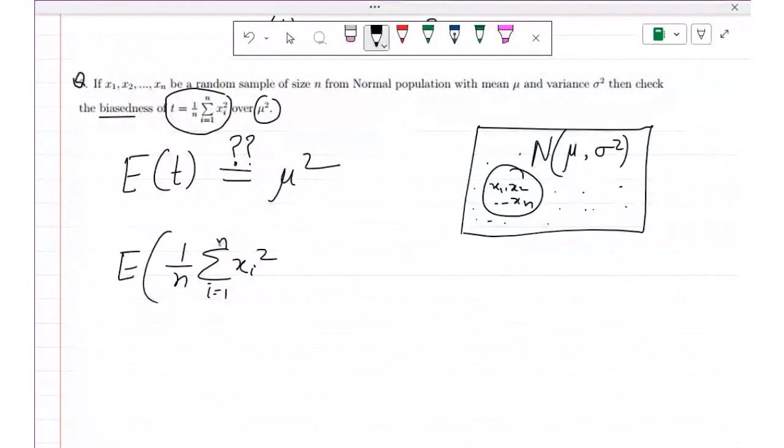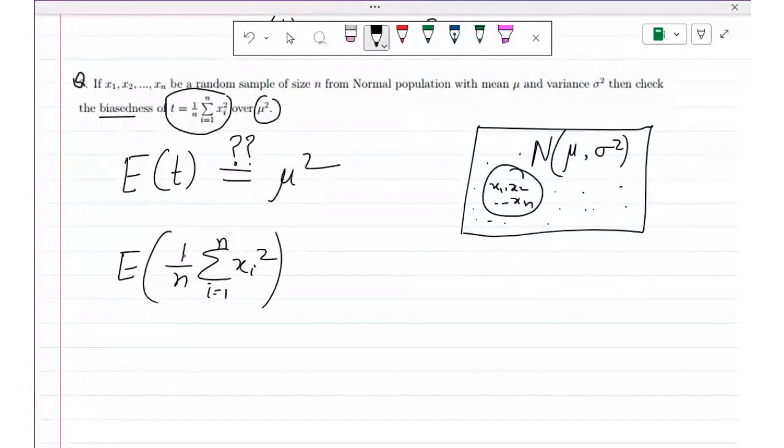Now we will use the property of expectation: a constant can come out of the expectation. In unit 1, we have done these properties, students.